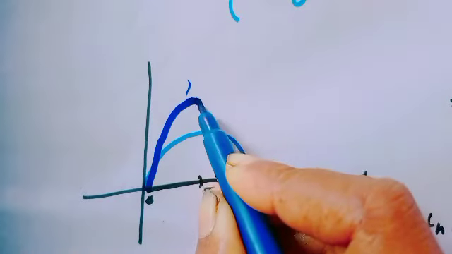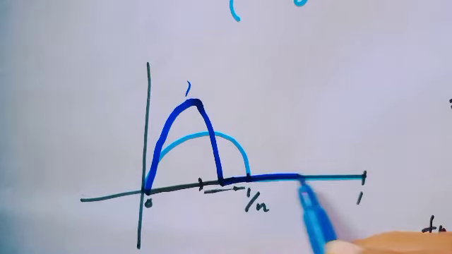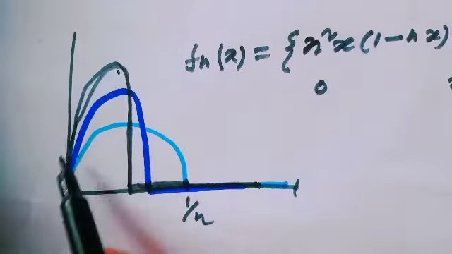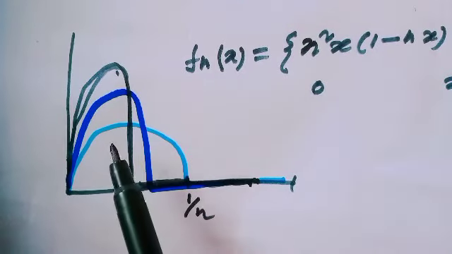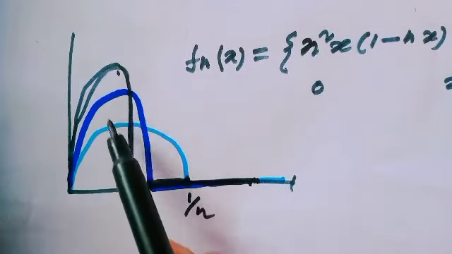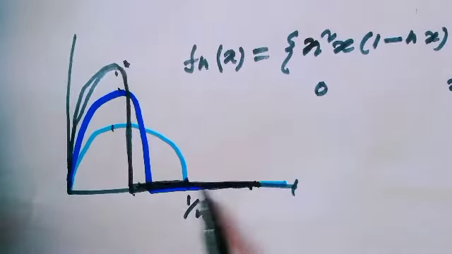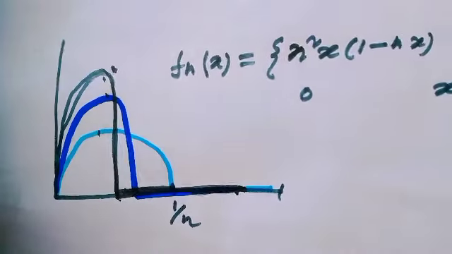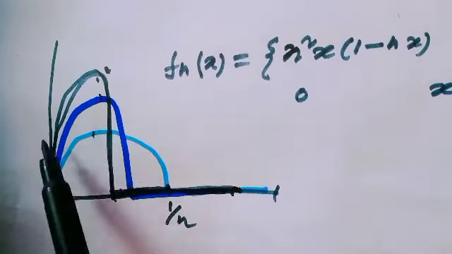Here the peak is increased, but this function is close to 0, and the next function would be of such type. Here notice that the peak of the function will be higher and the zero will be closer. Okay, are you getting? I hope you understand what the next function would be.